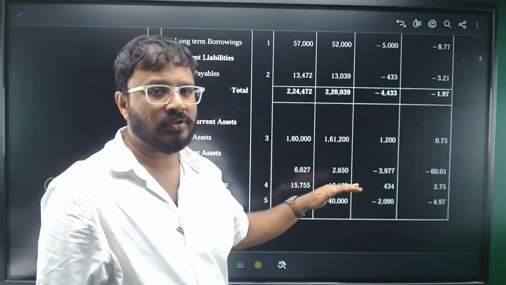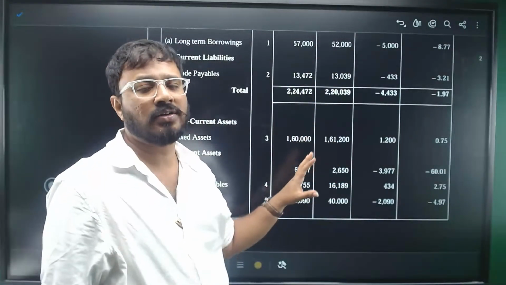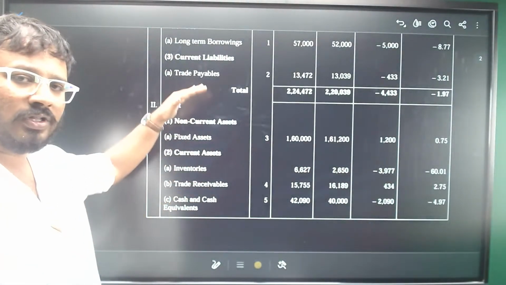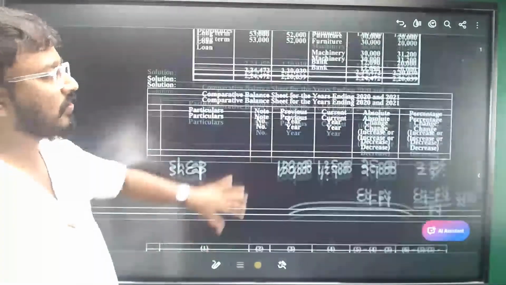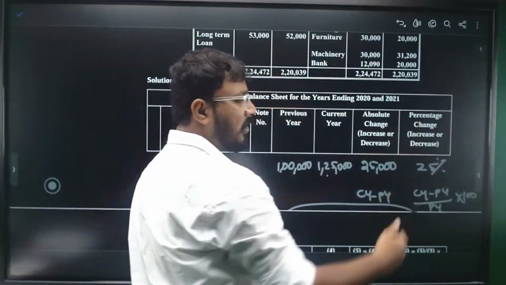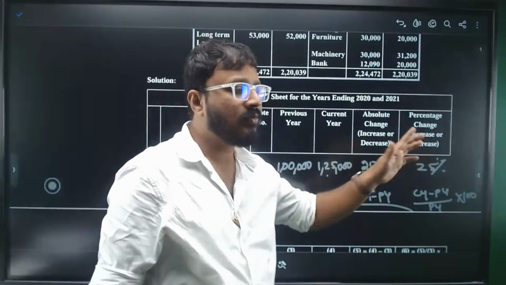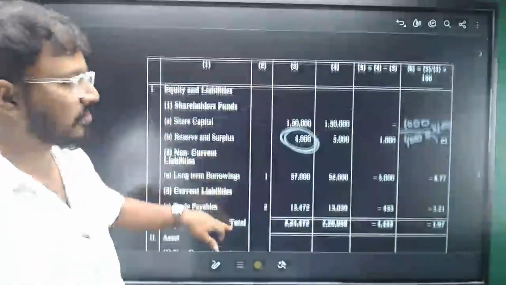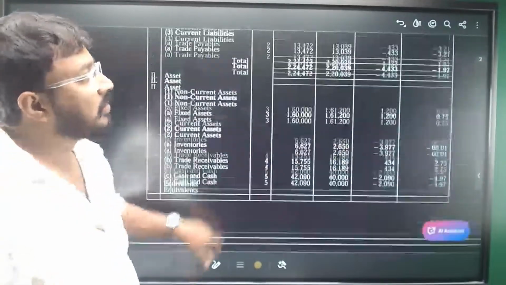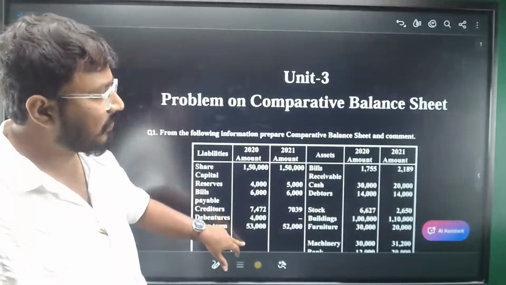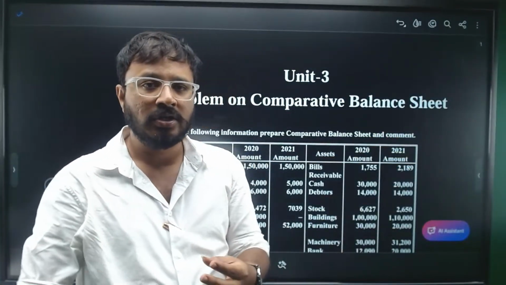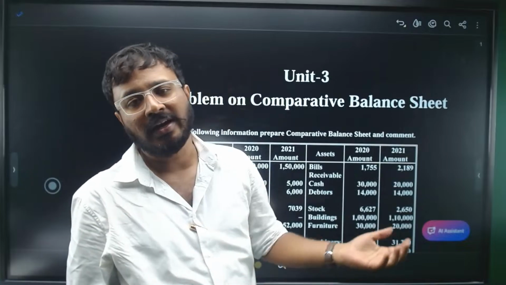It is all format based. Simply put the amounts in the format and get the solution, right? So you are substituting all the items given in the question in the Schedule 3 format. Your calculation is mainly in the last two columns. You need to calculate absolute change, you need to calculate percentage change. That's the solution. Now, the question also asked you to comment. When the question is asking you to comment, it means it is asking for your interpretation. What did you observe by doing this calculation?